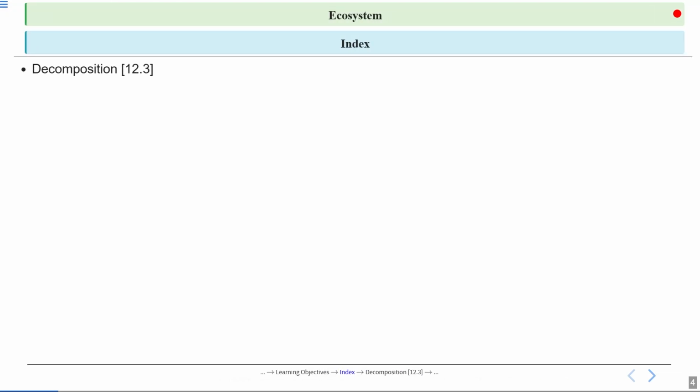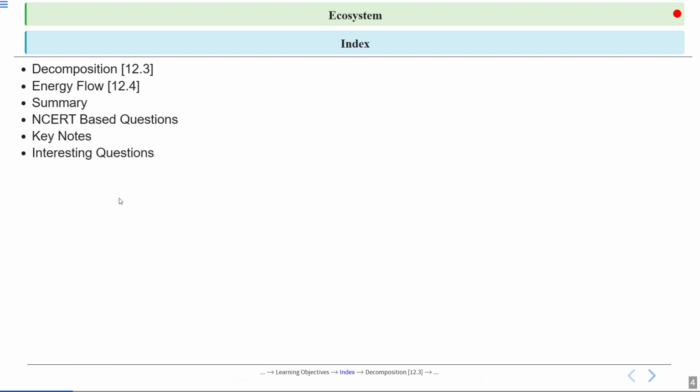So today we'll be talking about decomposition, which is NCERT section 12.3. We'll also talk about the energy flow. Then we will summarize the entire session. We'll discuss some NCERT based questions which are based on this topic. Then there'll be some keynotes that will help you memorize these topics. In the end, there'll be some interesting questions which will enhance your critical thinking ability.